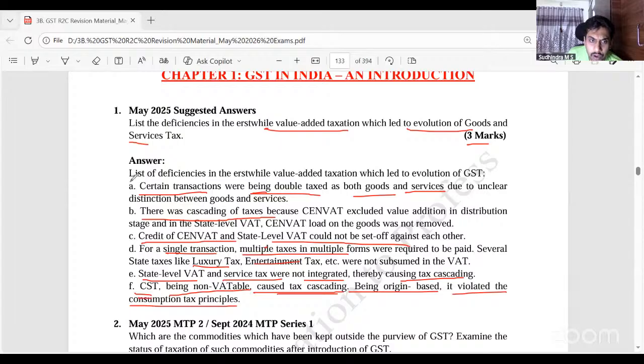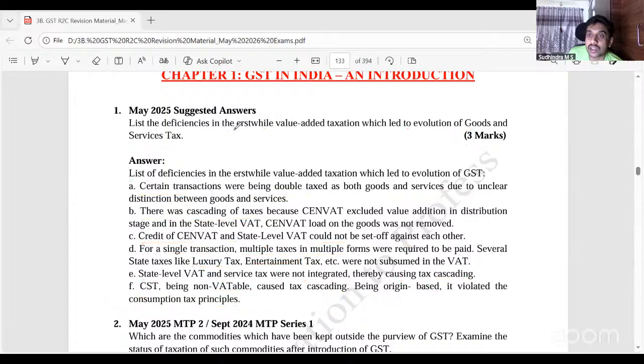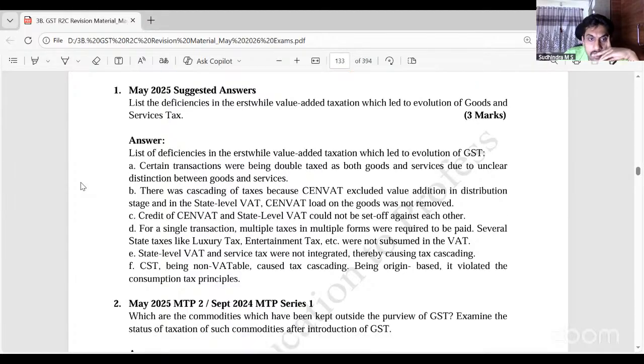Okay, these are the points which had to be written. Deficiencies in erstwhile regime. Okay, this one point we have to go through because it's being asked in the exams, and since it is being asked in the exams, we should not ignore it. Right? If you just write this, you'll get full marks. That's why. Clear? Yes, sir.